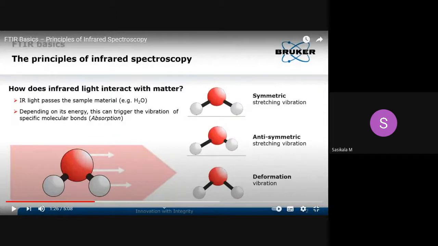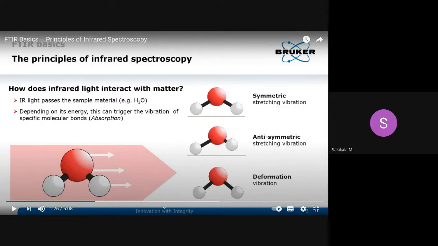So what is the functional group region? That is the higher energy, vibrational spectral region, right? So vibrational energy changes occur at a higher energy level, and that process is called stretching. When rotational energy level changes occur in the molecule, you will get the spectrum in the fingerprint region.